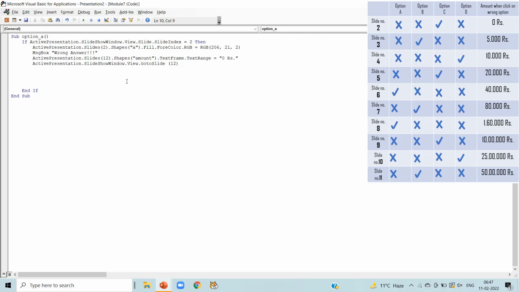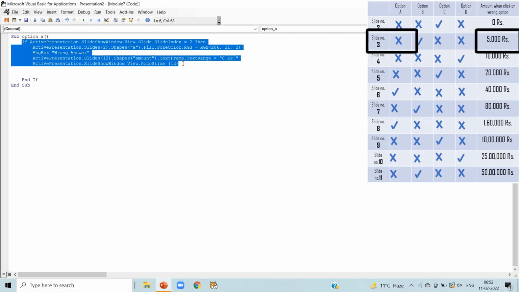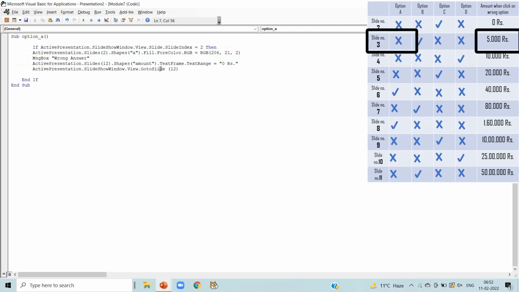Now we are going to code for every slide of option A. Now in slide number 3, you can notice option A is a wrong option. So copy the first if block, leave end if, don't copy it, and press enter and paste it.